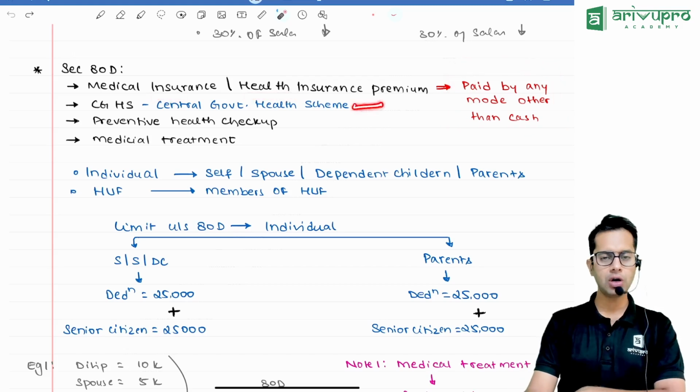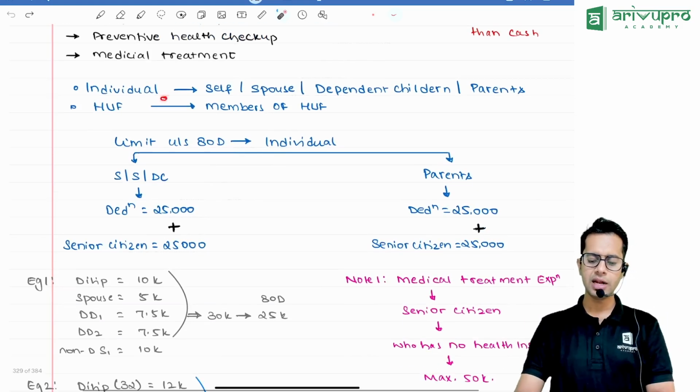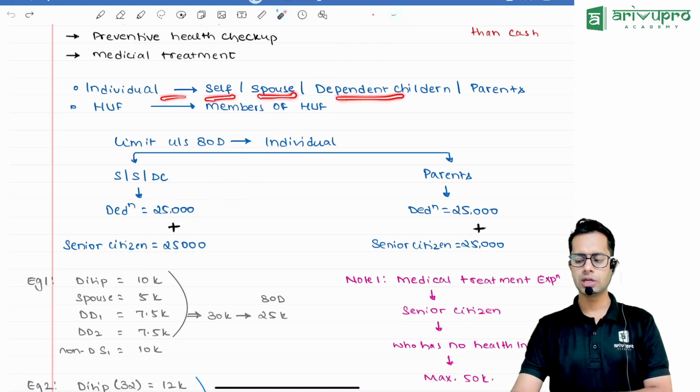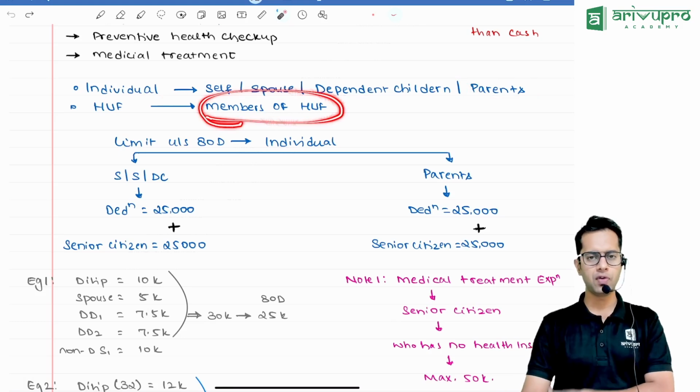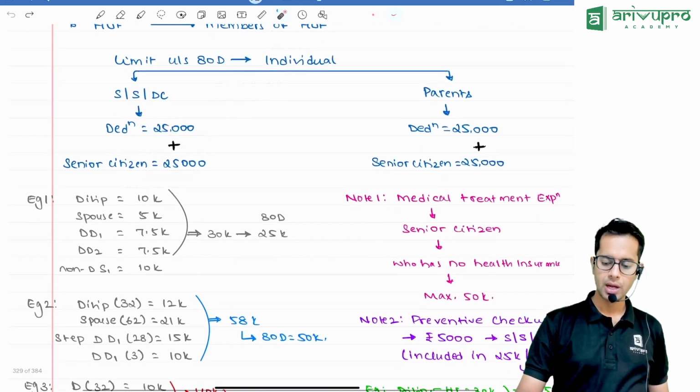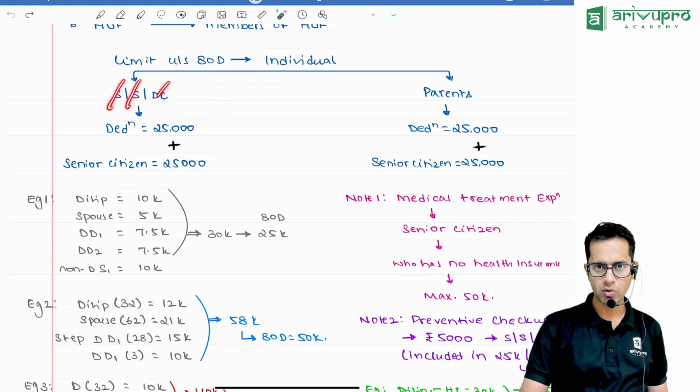Then if you are contributing money under the Central Government Health Scheme, or you are doing any preventive health checkup or any medical treatment, if you are an individual doing it for self, spouse, dependent child or parents, it will be allowed. And for HUF, it is allowed for members of the HUF. Now, what is the limit under 80D, sir? If I am taking a policy for myself, my spouse and my dependent child, 25,000 is the limit.